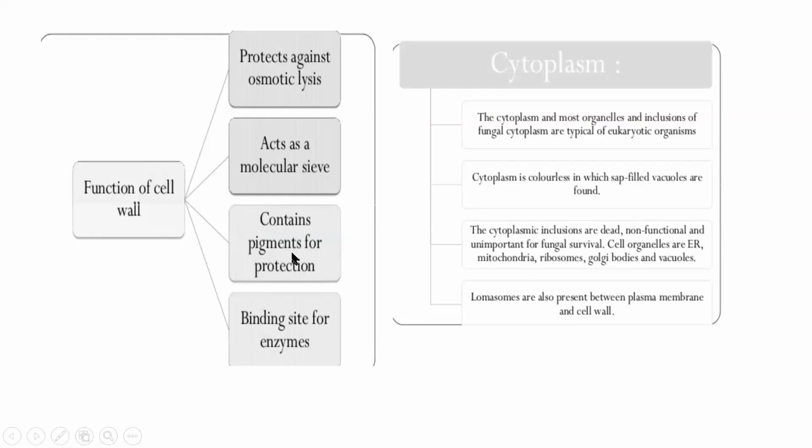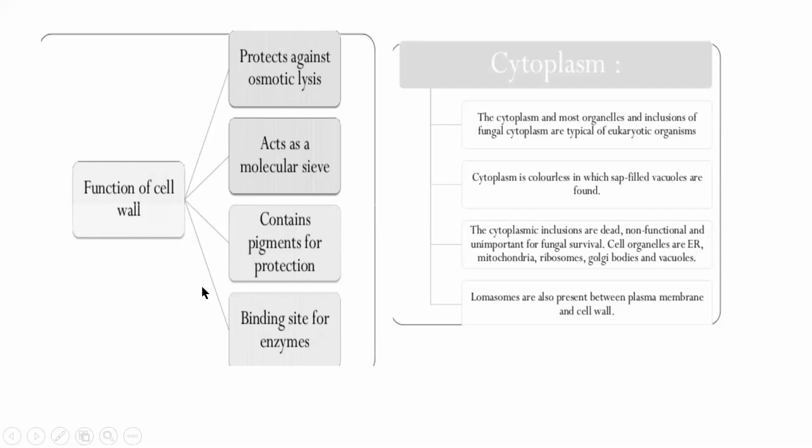I told you some of the fungi have melanin pigment. This melanin pigment protects the inner contents of the cell from getting oxidized. Just like melanin pigment in human beings protects us from the harmful effect of UV rays, similarly in fungi, melanin pigment protects the cellular components. And then the fungal cell wall is a binding site for enzymes. Many enzymes are important for the metabolism of fungi, so the cell wall is an important binding site for enzymes.